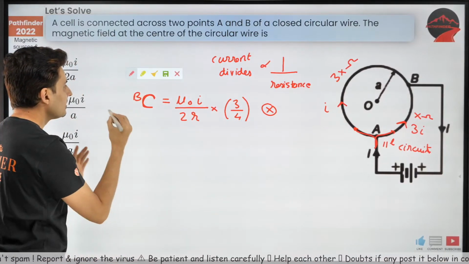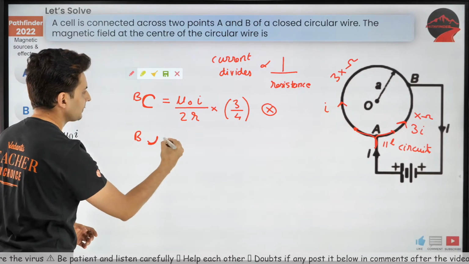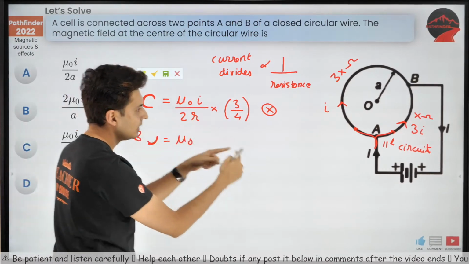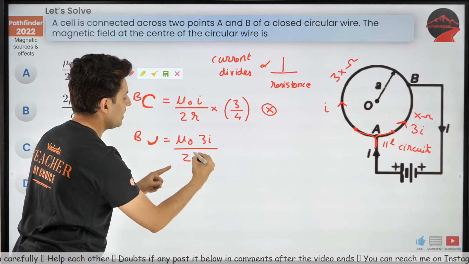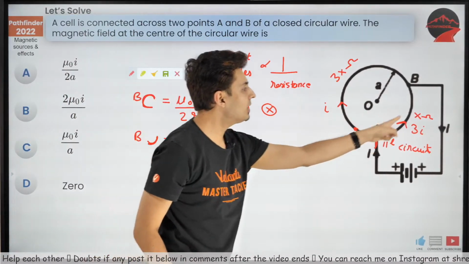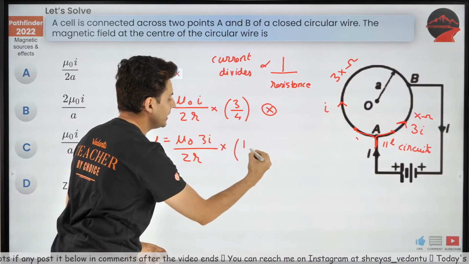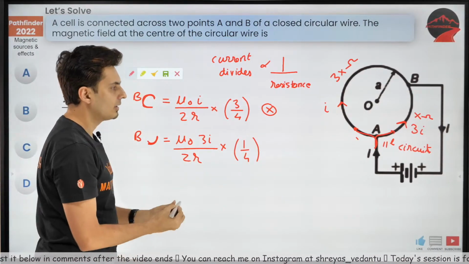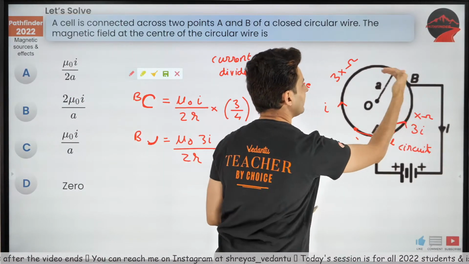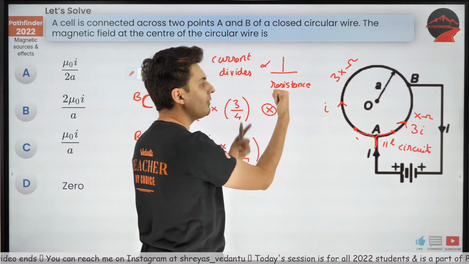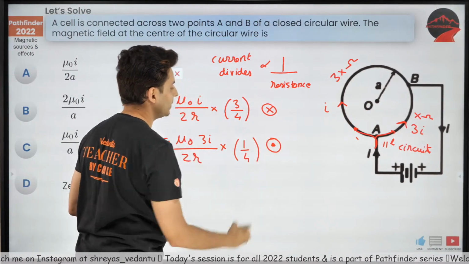Similarly, what's the magnetic field because of that quarter circle? Well, it's again mu naught, current is 3I, by 2R. And how much part of that big circle it is? It's 1/4 part. So into 1/4. Now, once you got the magnitude, check the direction. The current is going like this. See where the thumb is coming. It's coming towards you. So I should put a dot over here.